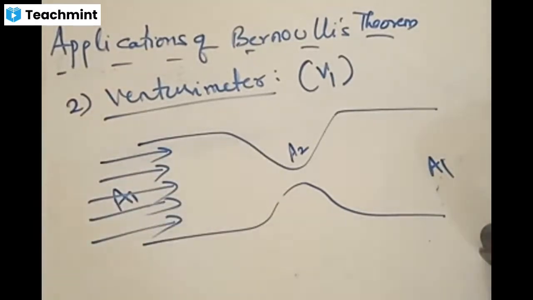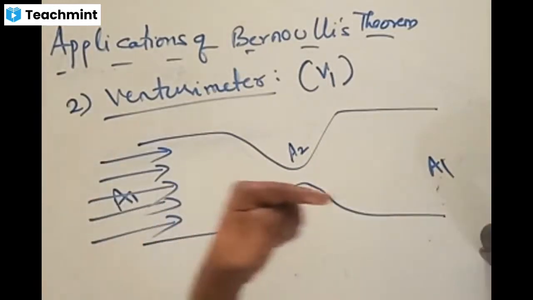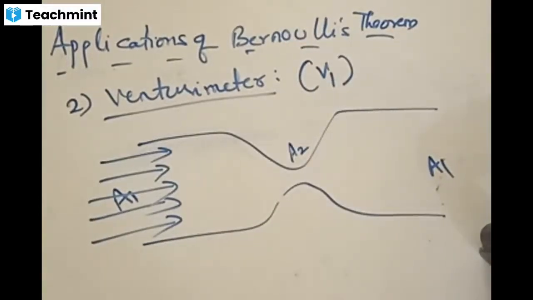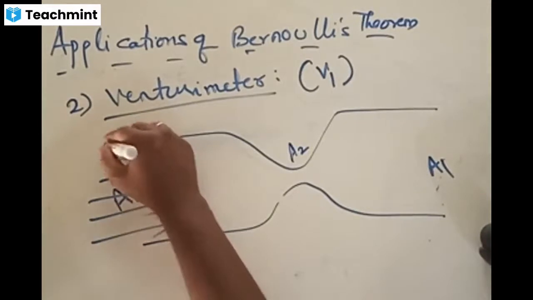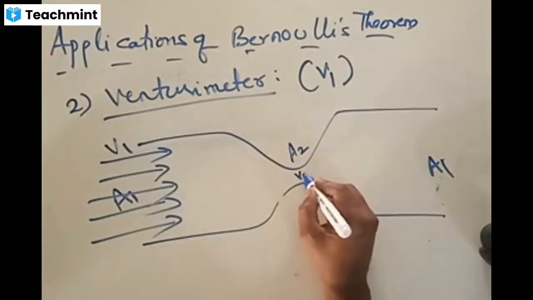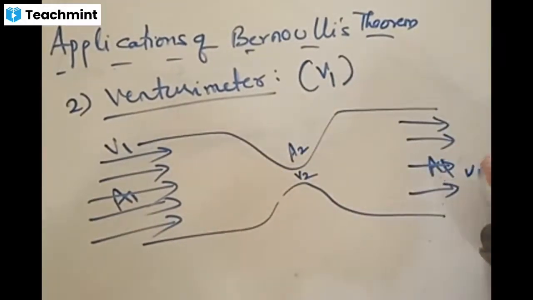Let me suppose the river water is traveling in this direction, and I am immersing this Venturi meter in it. With some speed it enters here, and because of the difference of area, some other speed it travels here. And again, when it is coming out, it comes out with the same speed of V1.